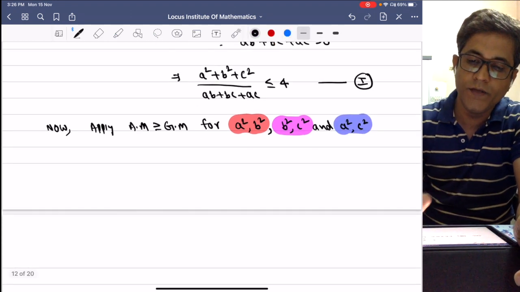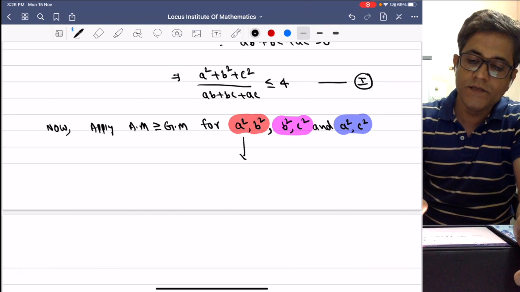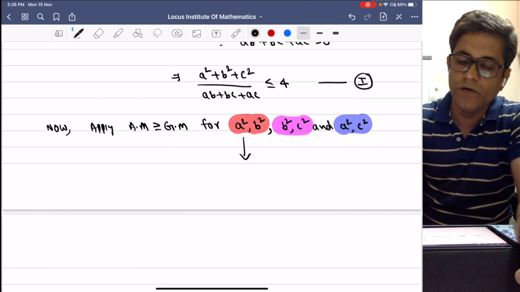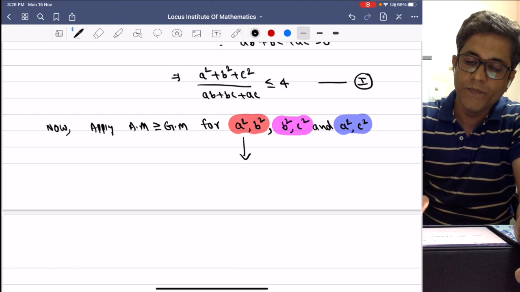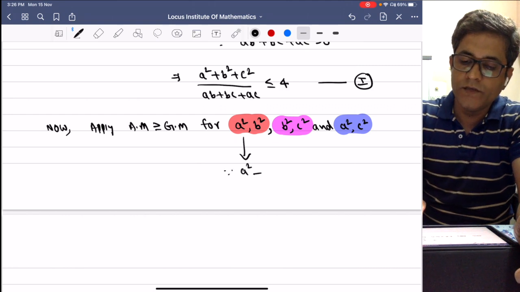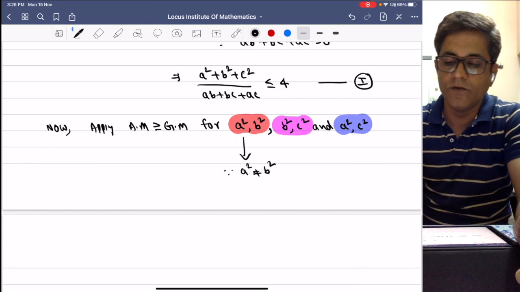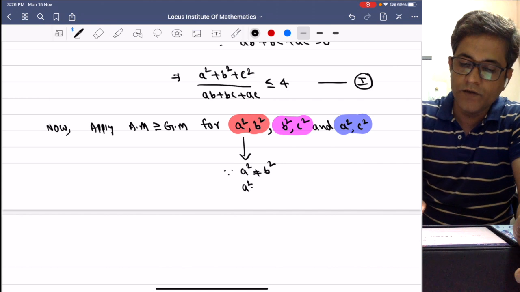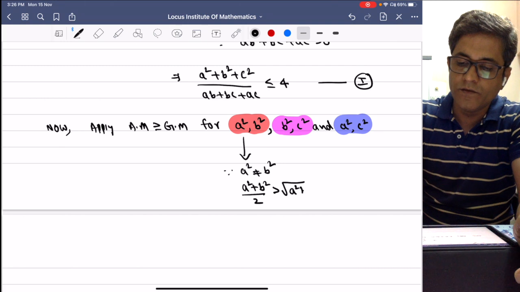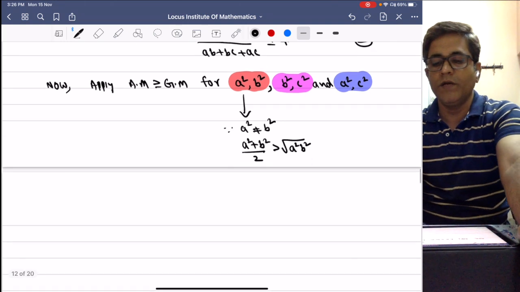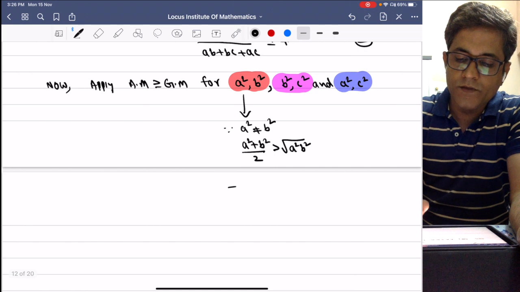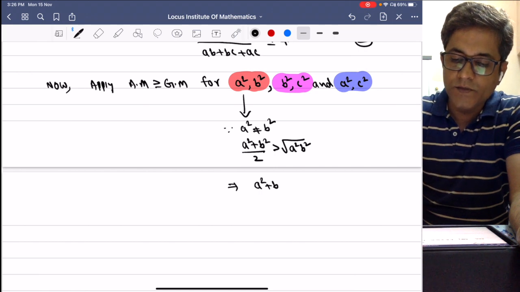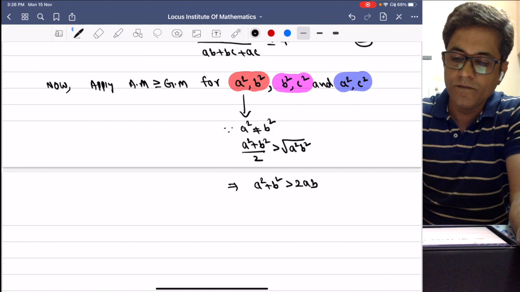Since a, b, c are not equal, here a square is not equal to b square, as a is not equal to b. If you apply AM greater than or equal to GM for these two quantities, then what you get? A square plus b square by 2 is strictly greater than under root a square b square. Here equality is not possible because a is not equal to b. So this implies a square plus b square is greater than 2ab. Give this number 4.